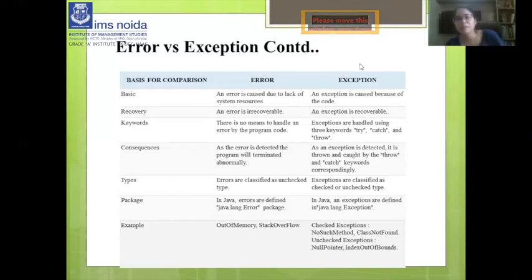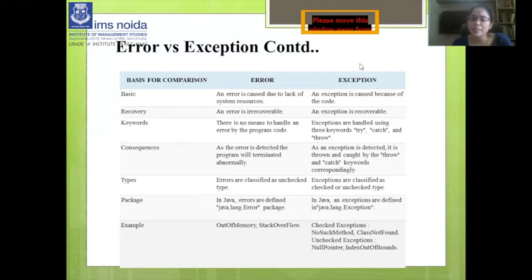The last is examples. For example, out of memory and stack overflow can be examples of error, because these are not in the boundary of a programmer, right? Out of memory is part of the system resources. Stack overflow is also part of system resources. And this is the example.